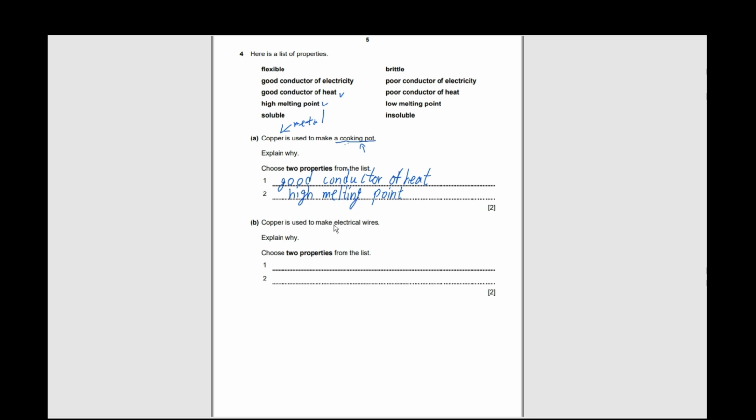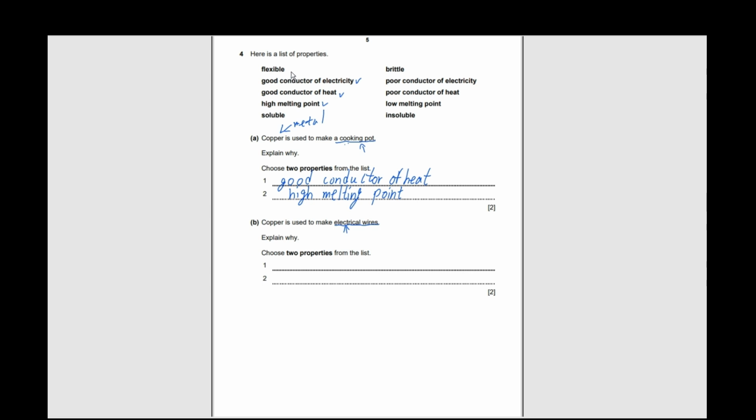Copper is used to make electrical wires. Explain why. So they have mentioned electrical wires. So we can say it is a good conductor of electricity. And if I'm not wrong, most of the metals are good conductors of electricity. What more can we say? Don't they have a high melting point as well? We can say that as well. Let's search for any other point we can say.